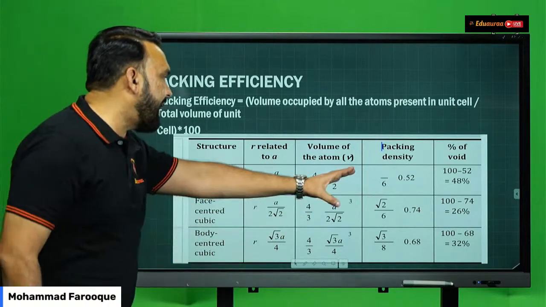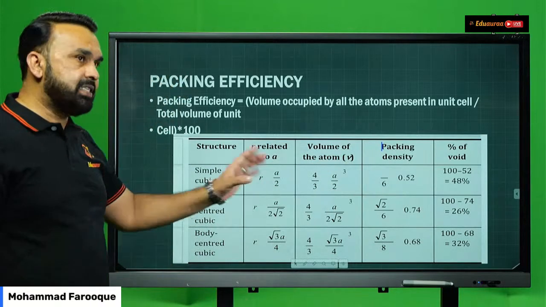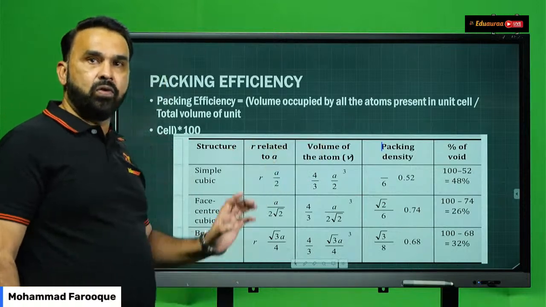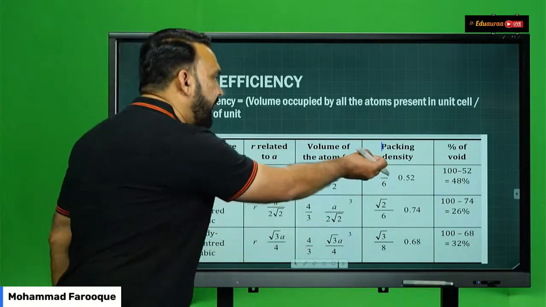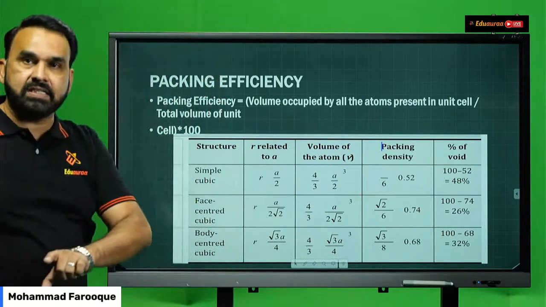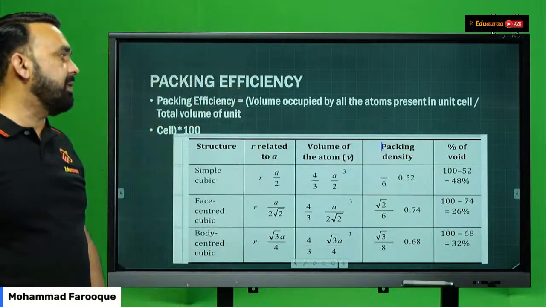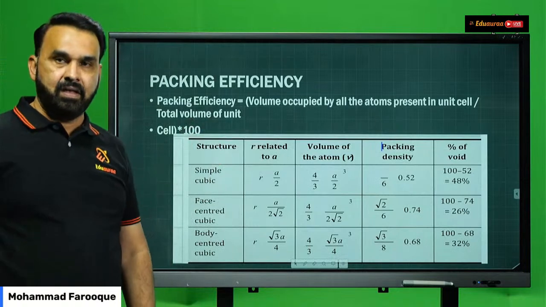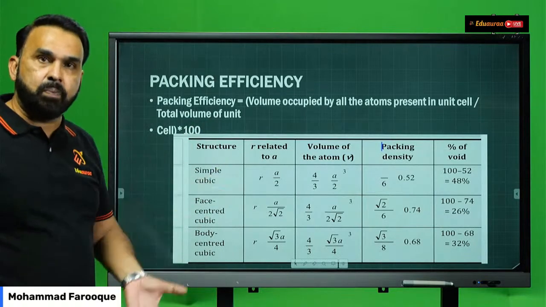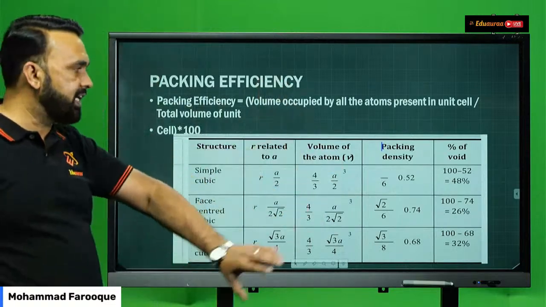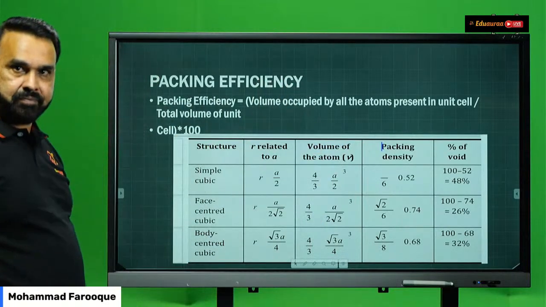Then you have the packing density, which is given by pi by 6. Pi by 6 will be 3.14 divided by 6, which comes as 0.52. That is the packing efficiency in terms of fraction is 0.52. In terms of percentage, is how much? 52%. Packing efficiency is 52%. That means void or empty space will be how much? 100 minus 52, that is 48%.